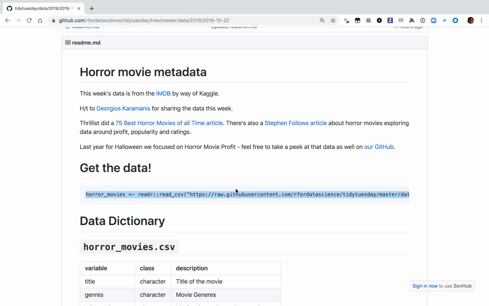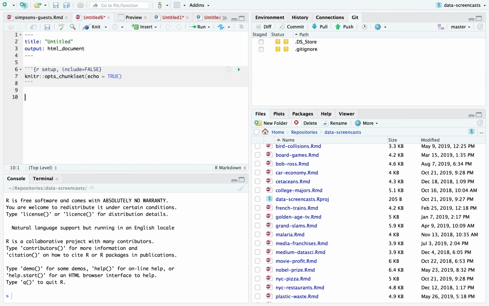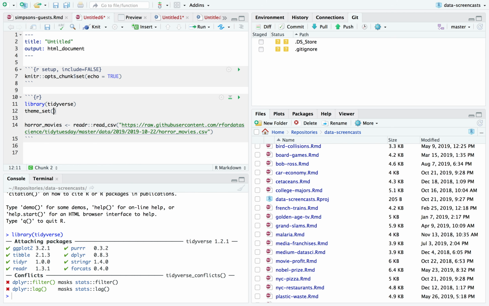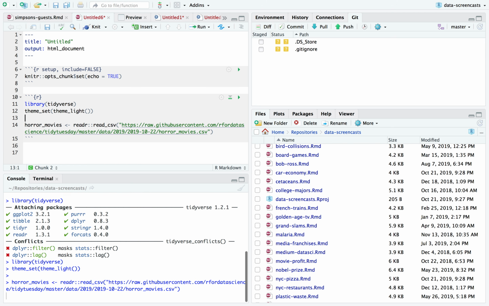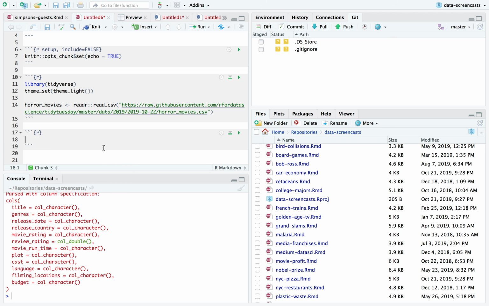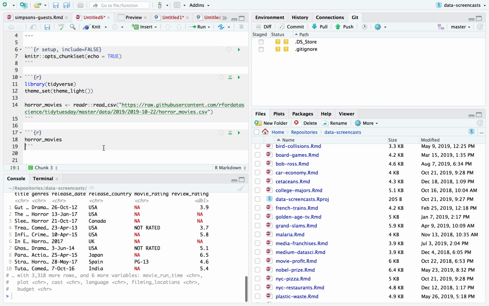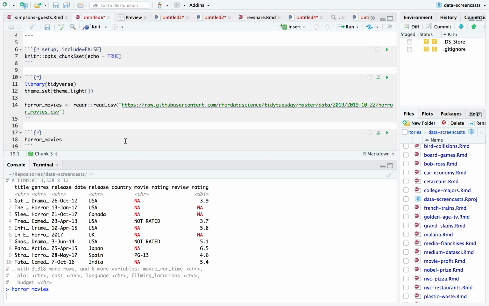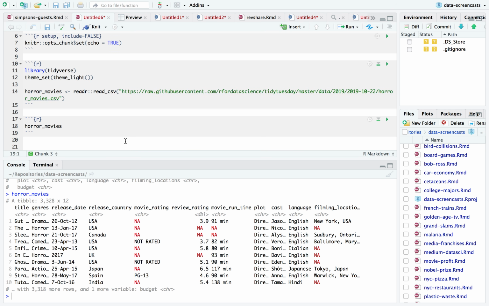Horror movies. I'm not sure I'd call myself a horror movie fan. I like plenty of horror movies. And I actually am looking for some to. I like watching them in October, so I was looking for some to watch this week while Halloween is coming up. So I might just learn of something I should watch from this screencast. Still like to see Us. I didn't see Us yet. That's a horror movie that came out in March, and I've been looking forward to checking out. All right. Problem is, I don't really have anyone. Most of my friends don't like horror movies. My wife doesn't. So there's only a few friends that I go to horror movies with.